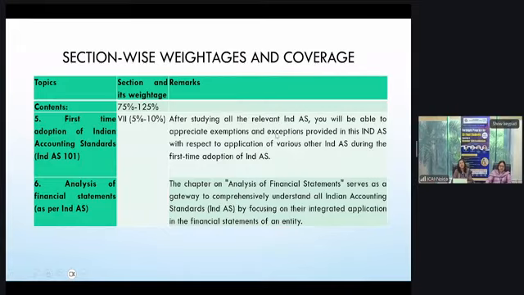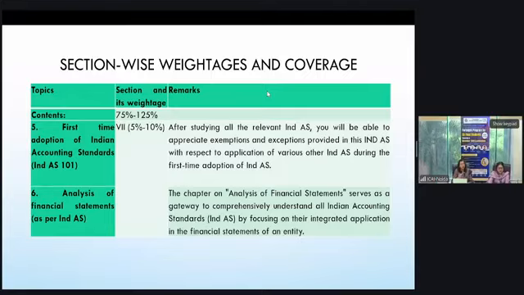Also, from the section-wise weightage which sir has shared, you will find there are certain sections which carry only a single standard, like your section 2, Ind AS 115. Only one standard is there, so for sure the question is going to be asked from that particular standard. If you prepare it thoroughly, questions of almost 7 marks will be tested on that standard. Similarly, financial instruments is the only topic in that section, though there are 3 standards on financial instruments. So one descriptive question in Part 2 of your question paper, one question of 10 marks, is for sure going to be asked on financial instruments.